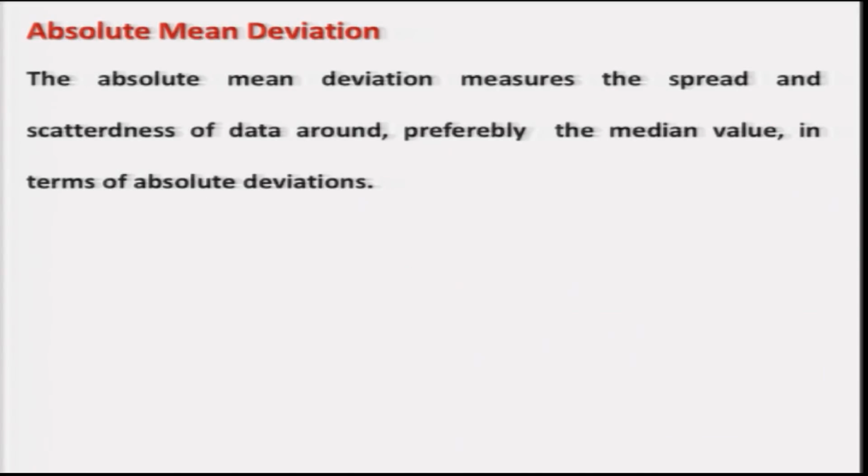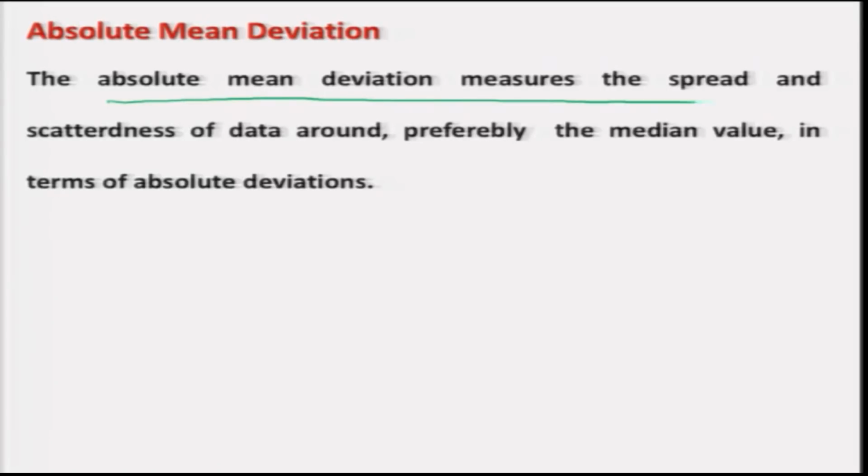Now, what are the absolute deviation or absolute mean deviation doing? So, you can see here, either it is absolute deviation or absolute mean deviation, they are trying to present the information on the variability of the data in a comprehensive way.